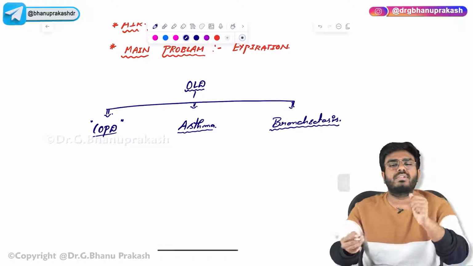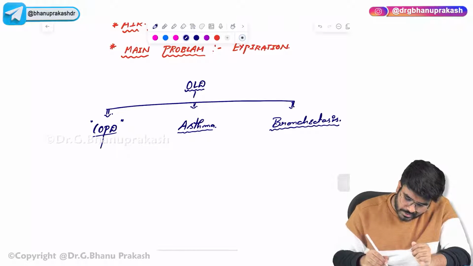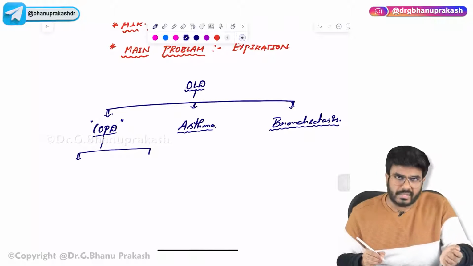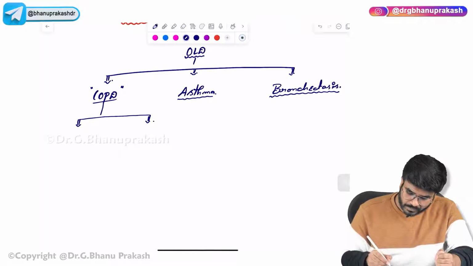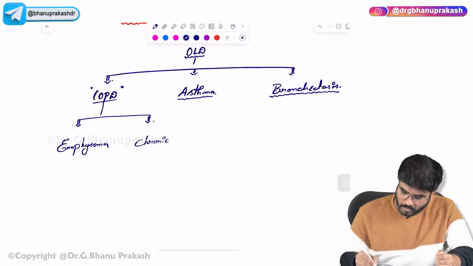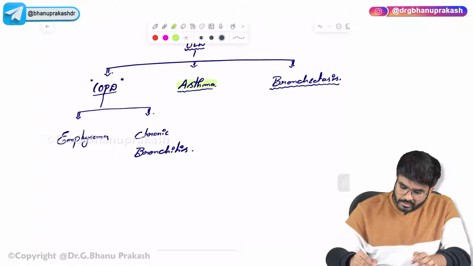Now in this video we have to discuss these obstructive lung diseases. The chronic obstructive pulmonary diseases, what comes under them? If you ask me, COPDs include emphysema and chronic bronchitis. Okay, now let's begin with asthma. Let's begin our topic with asthma.